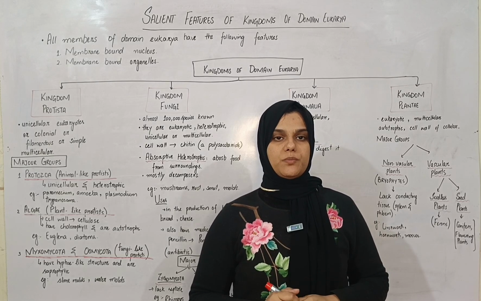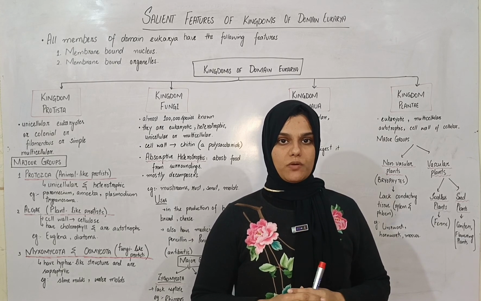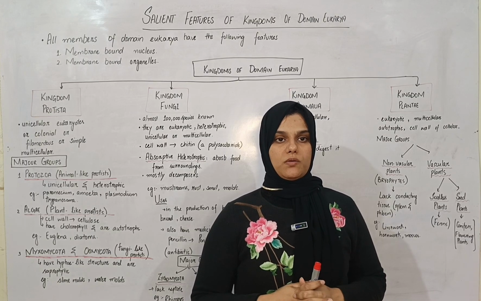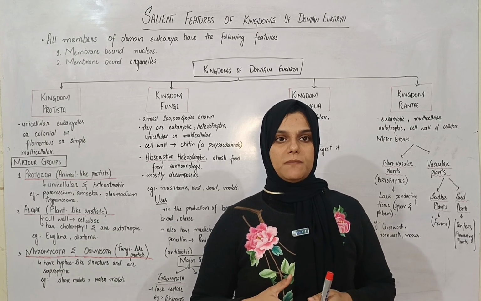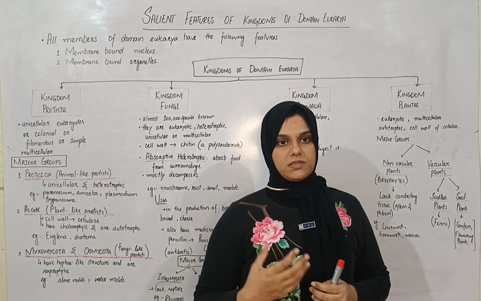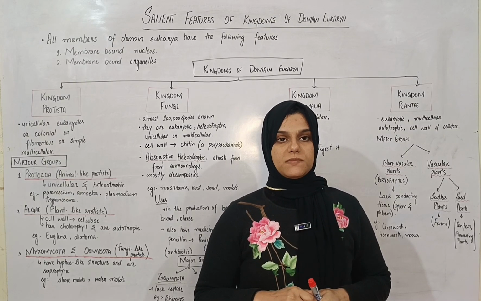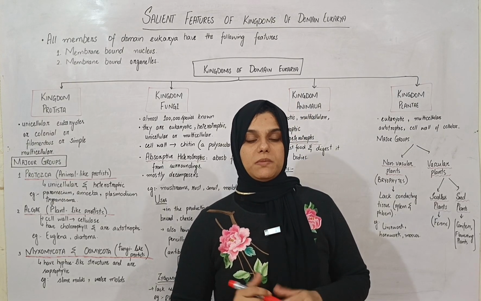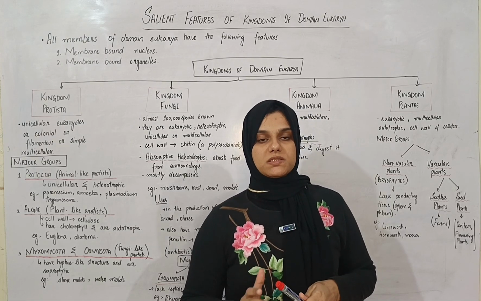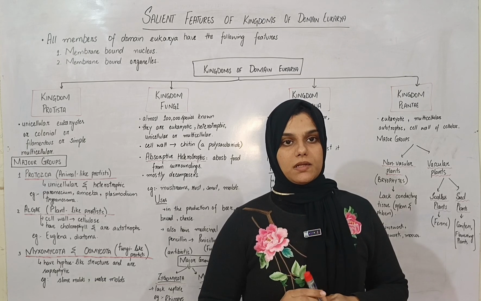Salient features of domain Eukarya, and we'll be discussing the main kingdoms that are part of domain Eukarya. Domain Eukarya is one of the three major domains of the classification system. In domain Eukarya, all the organisms which have eukaryotic type of cell or body organization are present. There are four kingdoms that are part of domain Eukarya, namely Kingdom Protista, Kingdom Fungi, Kingdom Plantae, and Kingdom Animalia.